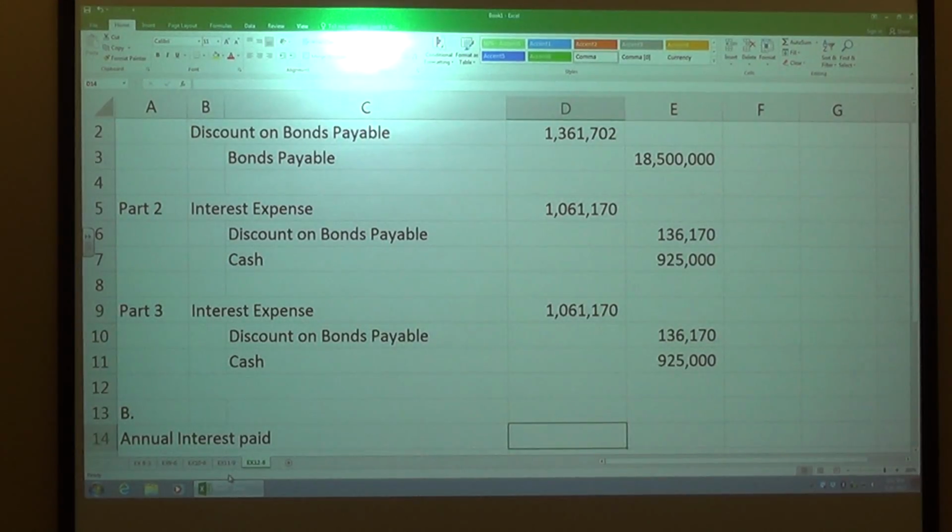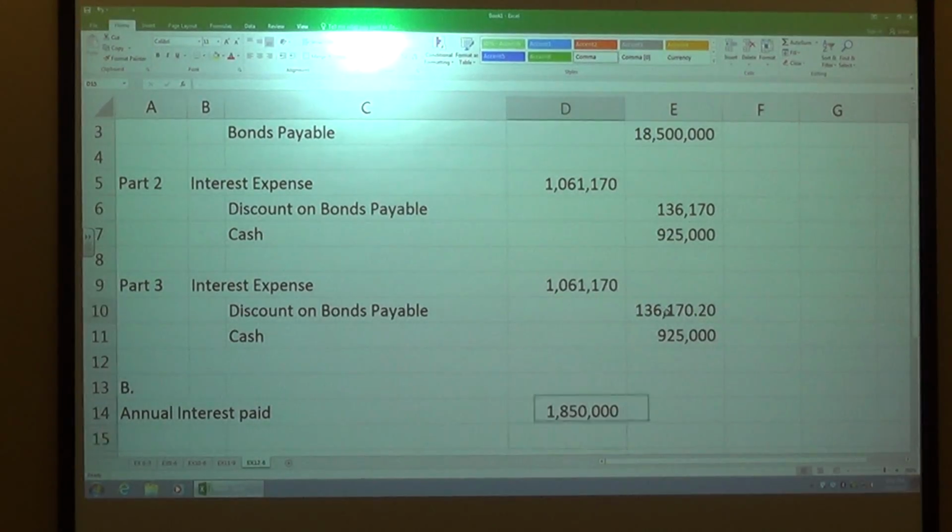And so my annual interest paid is that number, the 925, multiplied by 2, right? Because you're paying twice, which is basically 10% of our original amount. So it should be 1,850,000. But I'll just put it in here this way. So this plus this.